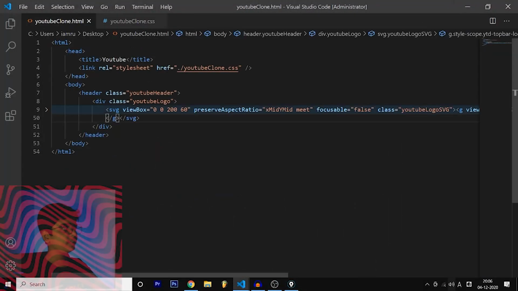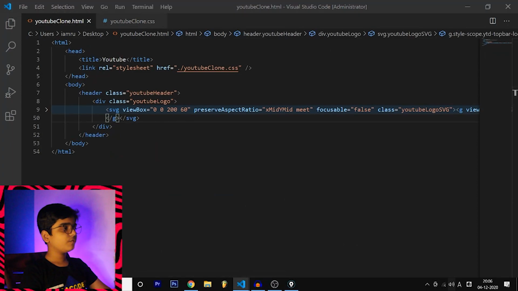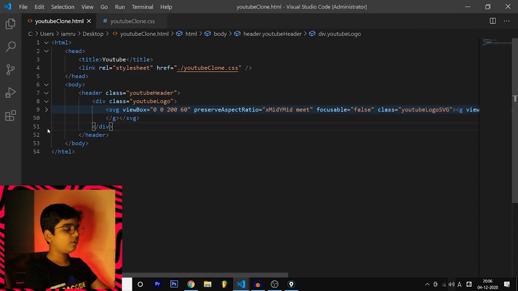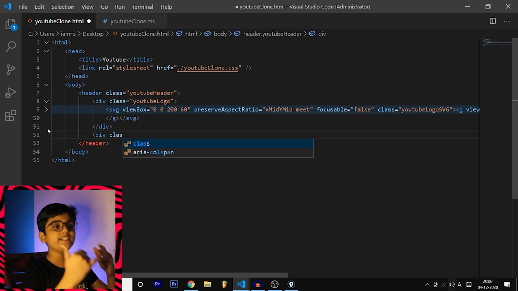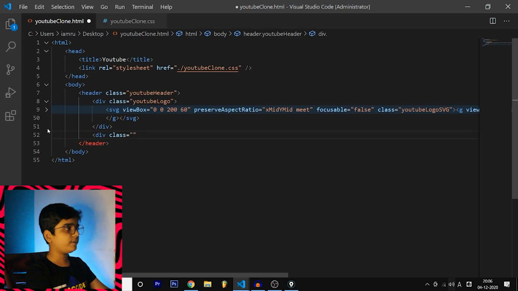Let's design that quickly. So first, we need to create a div. Why do we need to create a div? First of all, justify content space between works only for divs which have flex. So with divs, it will separate all the divs in equal spaces. So this div is going to have the YouTube search bar,